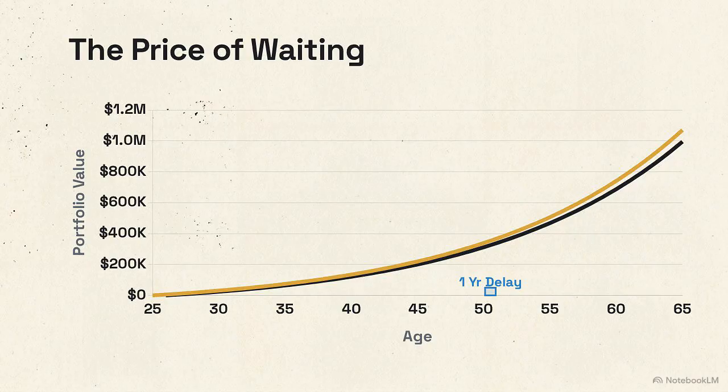The cost of delay is not linear, it accelerates. Delaying at age 25 is more expensive than delaying later because you sacrifice the longest tail of growth. The year you are most likely to dismiss is the one that costs the most in your final years.